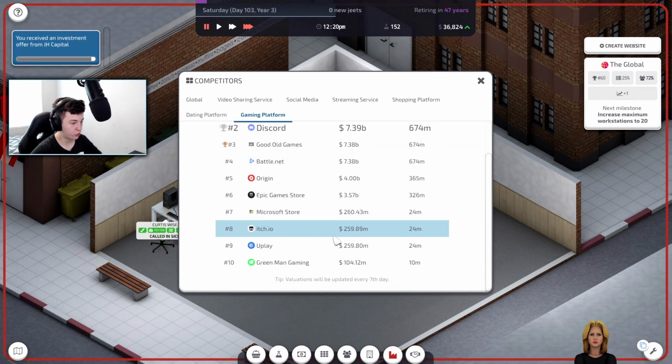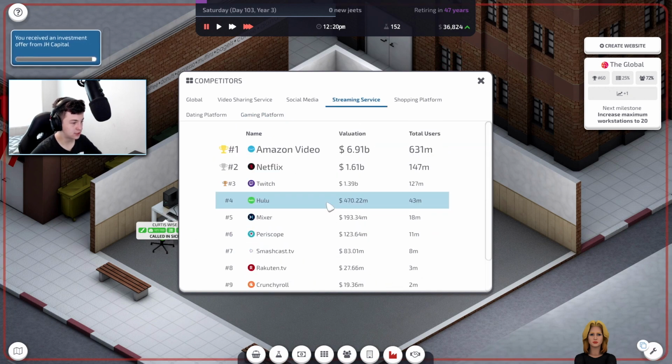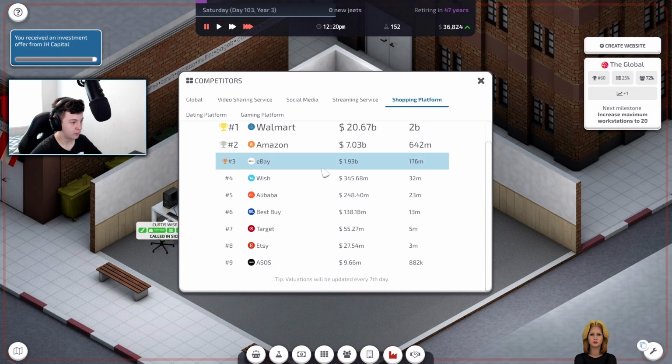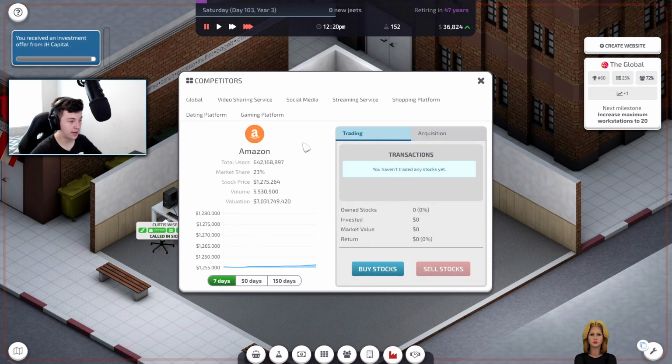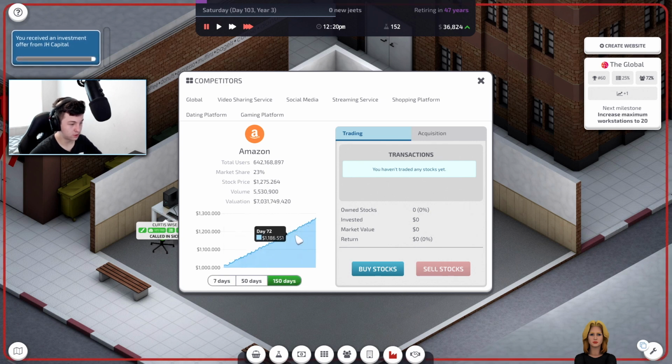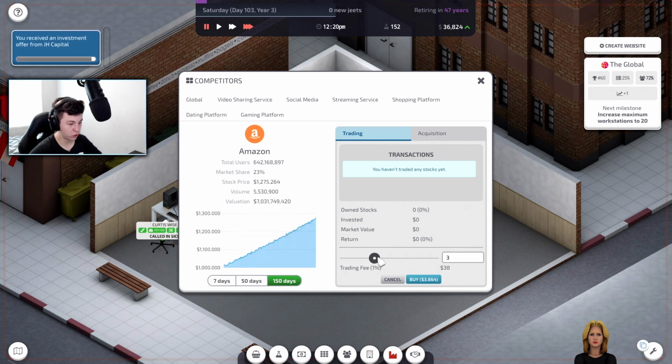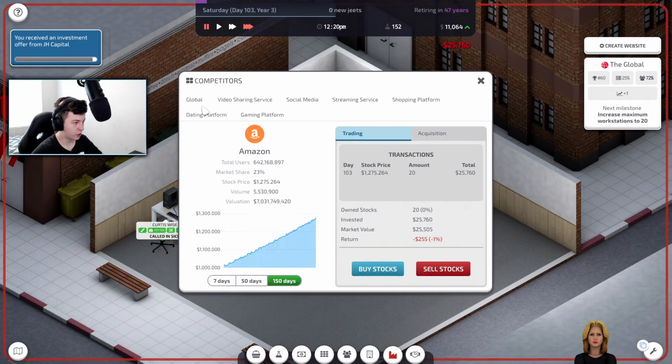Gaming platform. We've got Steam, Origin. That's pretty good. Streaming services, Netflix. Shopping platform, Amazon. Target we could do. Wish, eBay, Amazon could be one. I think Amazon has a pretty good growth there. So let's go 25,000. There we go. So we own some there.